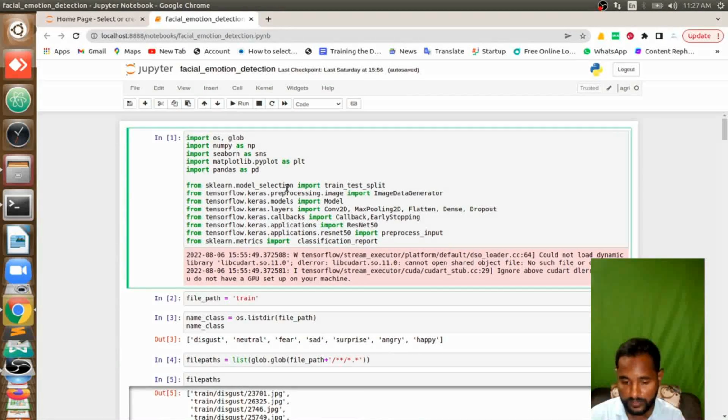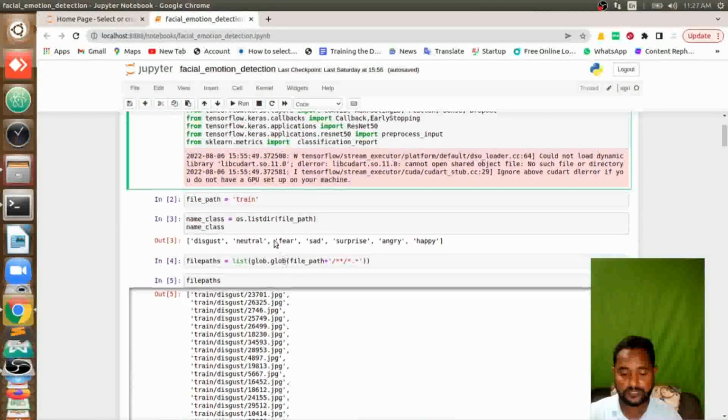And model, whatever libraries come from TensorFlow and Keras, we will be using below. I will explain what they are, what the preprocess input libraries are, and what the layers like Convolution2D, MaxPooling2D are, all the layers, and where we are going to use them. All the libraries from here we will be explaining a bit later in this video.